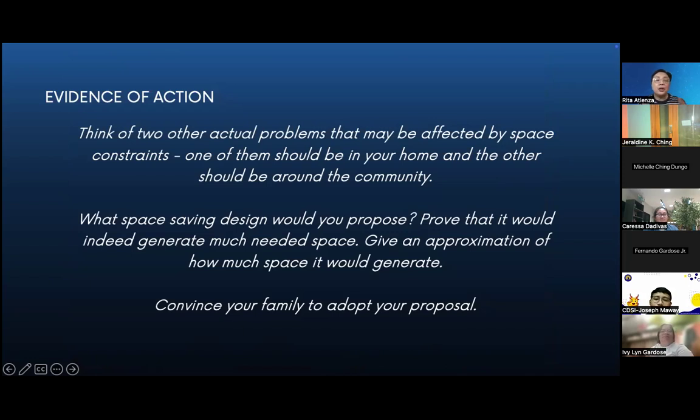So think of two other actual problems that may be affected by space constraints. One in your home and one in your community. Makitid yung kalye, maliit yung town hall, ang liit-liit nung simbahan, chapel, etc. What space-saving design would you propose? Prove that it would indeed generate space, give an approximation of how much space it would generate, convince your family to adopt your proposal. O pwede natin tanggalin na yung mga convince your family.